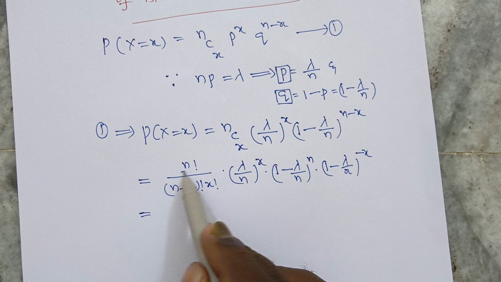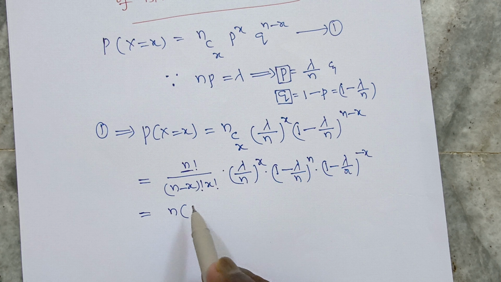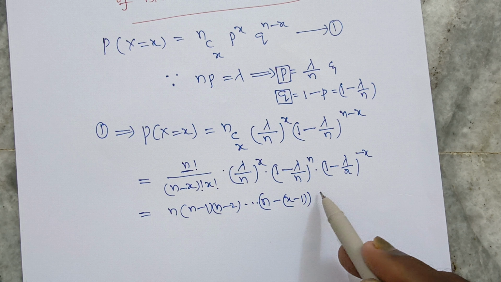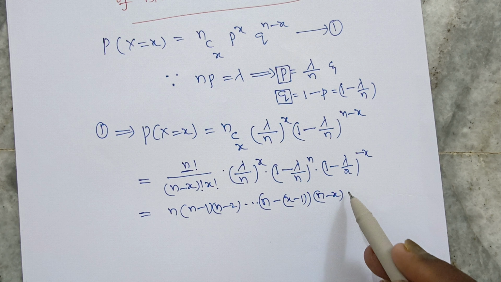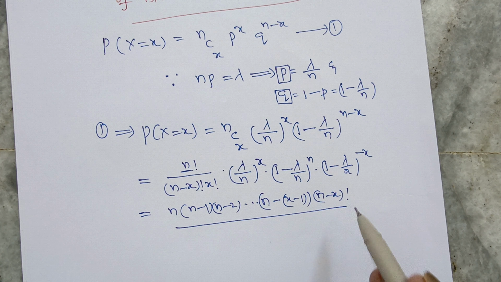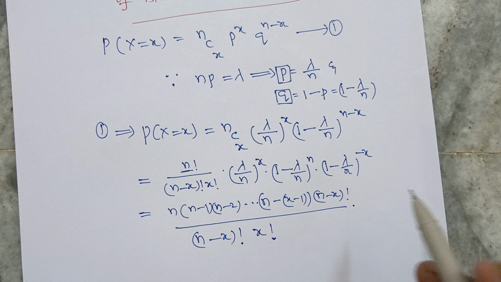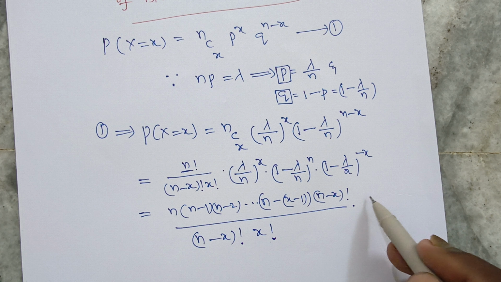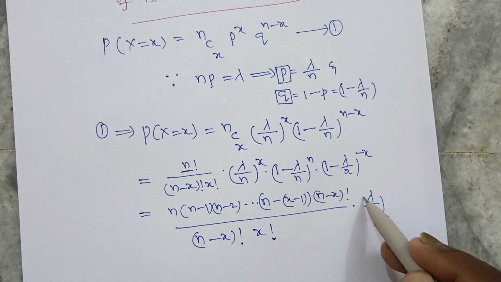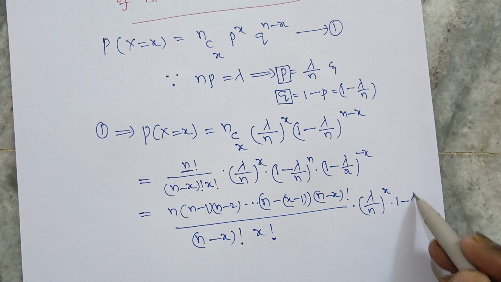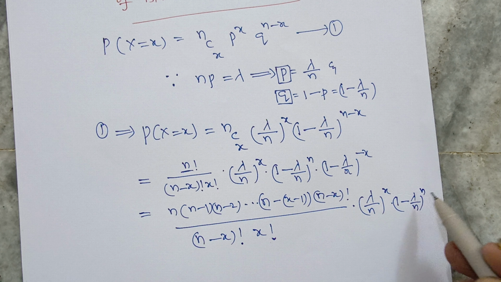Now n factorial: what is the n factorial formula? n(n minus 1)(n minus 2) and so on, up to the (n minus x plus 1)th term, into (n minus x) factorial, by (n minus x) factorial into x factorial, into (lambda by n) whole power x into (1 minus lambda by n) whole power n.